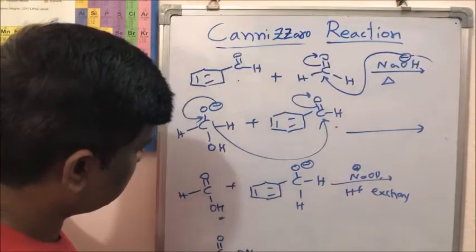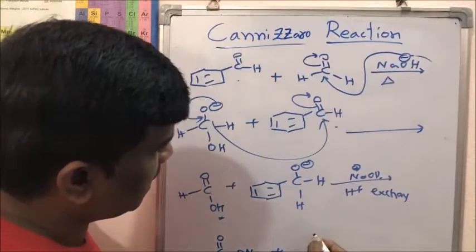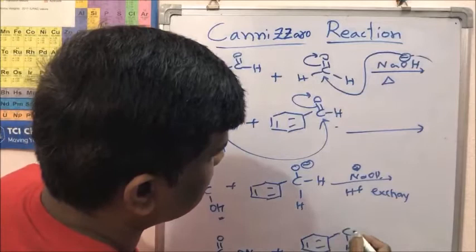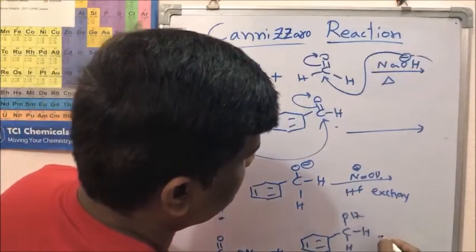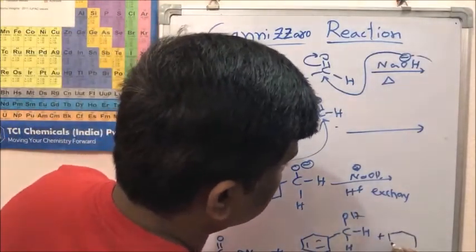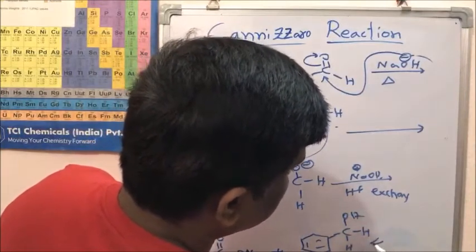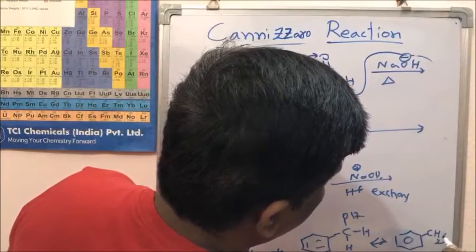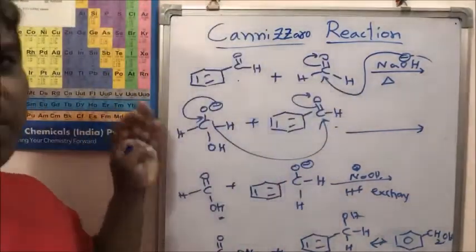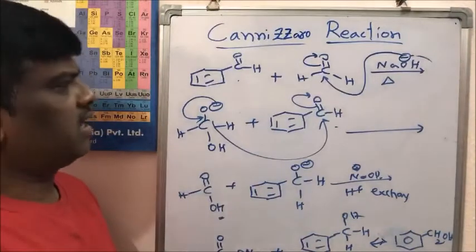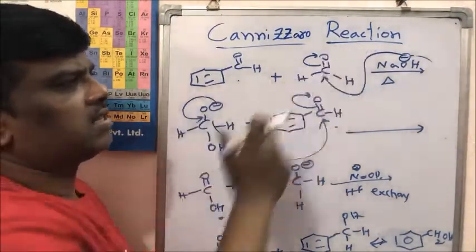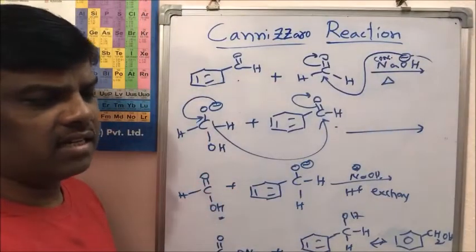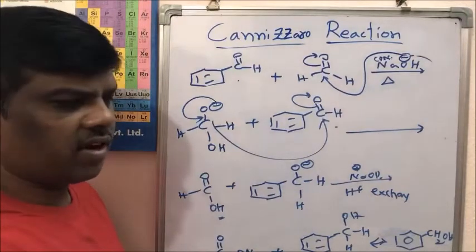So we get the sodium salt of formic acid plus benzyl alcohol. I can write benzyl alcohol like this, or as CH2OH, benzyl alcohol. So the question I posed before starting this lecture is benzaldehyde and formaldehyde in the presence of concentrated NaOH under heating, what is the product?